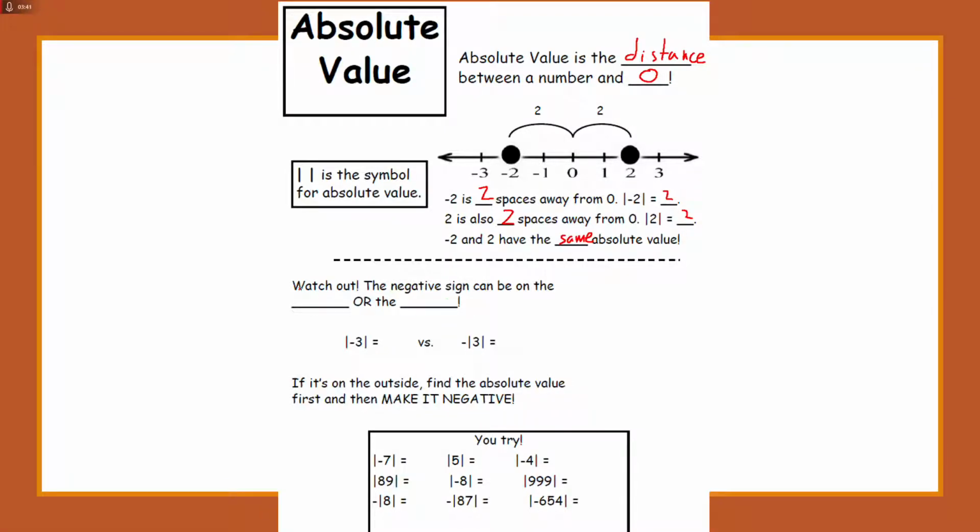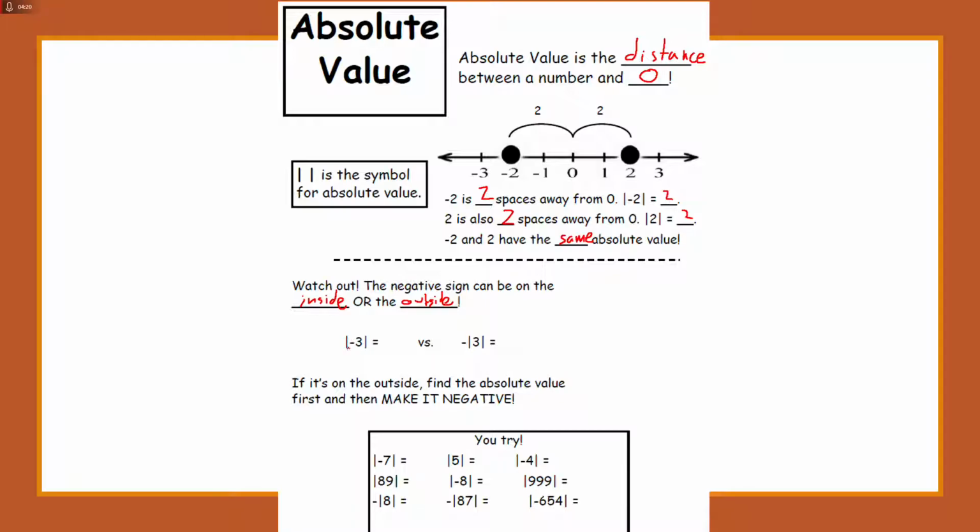But be careful. You got to make sure the negative is on the inside or the outside of the absolute value symbol. It could be inside or it could be outside. So you'll notice right underneath I have the absolute value of -3, but I also have the negative absolute value of 3. So they look very similar. They have negative signs, they have the absolute value symbol, they have 3's, but you'll notice one of them has it on the inside of the absolute value bar and the other one has it on the outside. So if it's on the outside, you have to find the absolute value first and then just make it negative. Remember, because the negative symbol is really talking about the opposite.